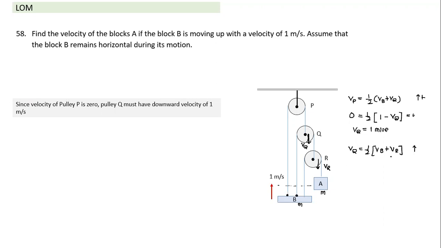So what is VQ now? Since I have taken upward positive, I'll substitute -1 is equal to 1 by 2 (VB, which is +1, plus VR). VR is minus here. So what do you get? -2 is equal to 1 minus VR, or we get VR is equal to 3.